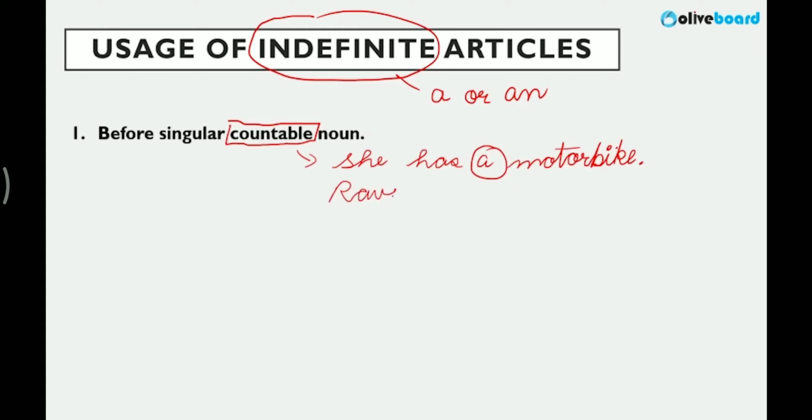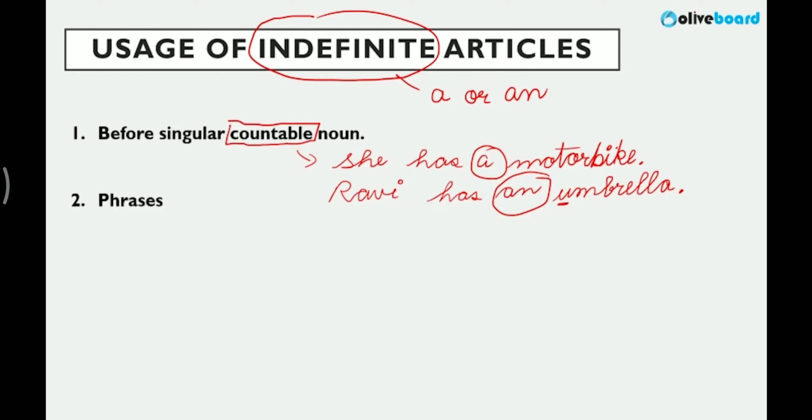Ravi has an umbrella. We are using an because here the sound is of a vowel. Plus it's countable. Umbrella is a countable noun, right? So this is the first basic use. Articles are always placed before nouns, and we of course look for sounds. And this is the first rule, which is countable noun.